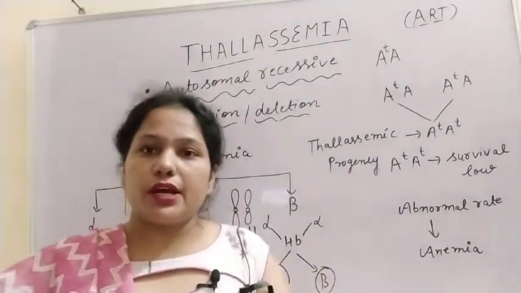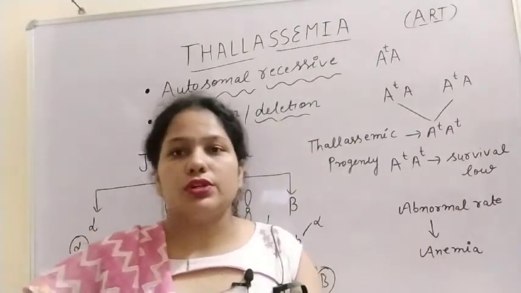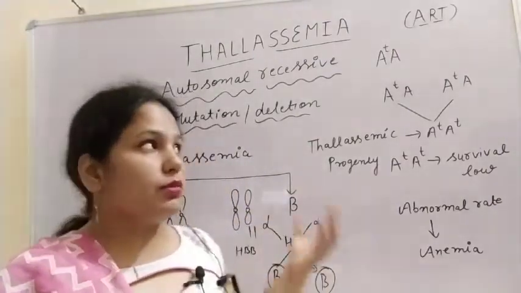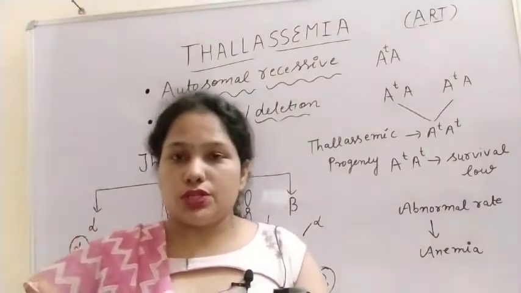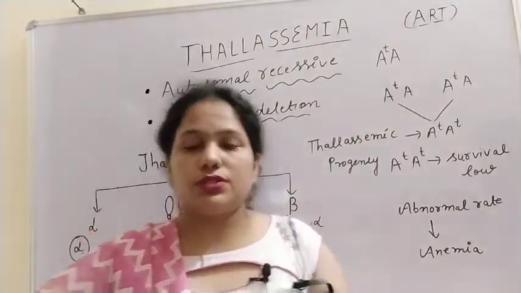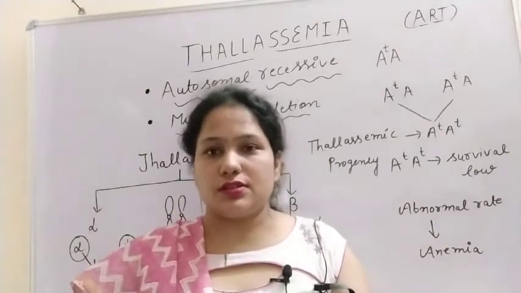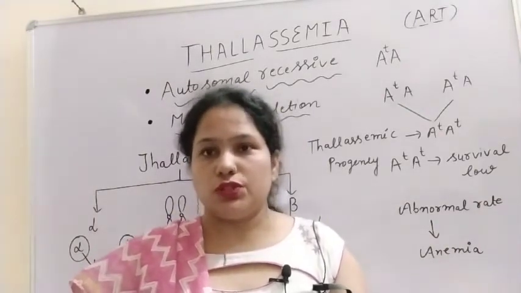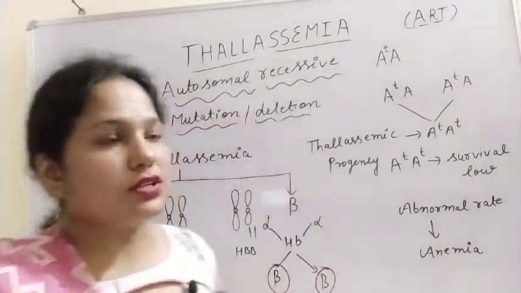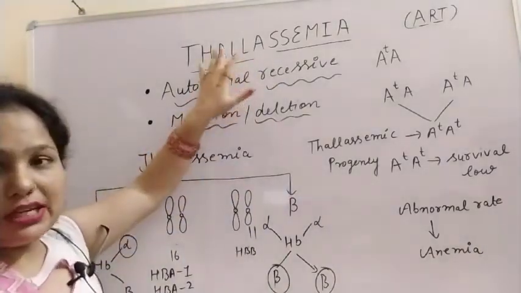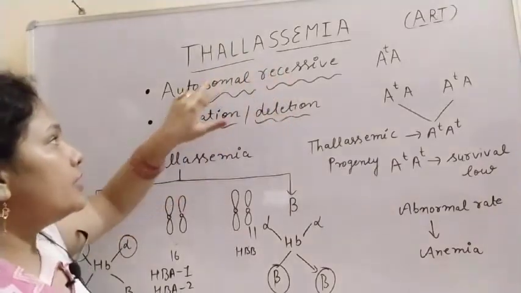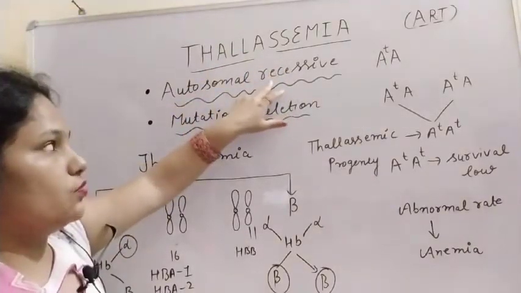So these topics are added, and these are very important: color blindness, this thalassemia, and sex determination in case of honeybee. These three topics are added as the supplementary material. So let us understand this disease, thalassemia. It is also known as a Mendelian disorder, and it is autosomal recessive.